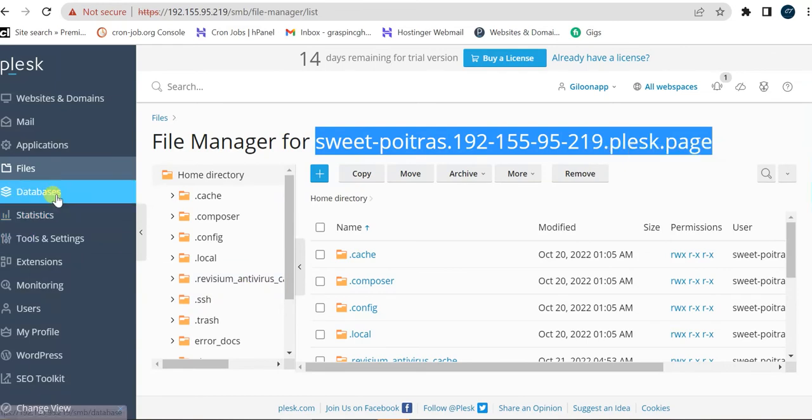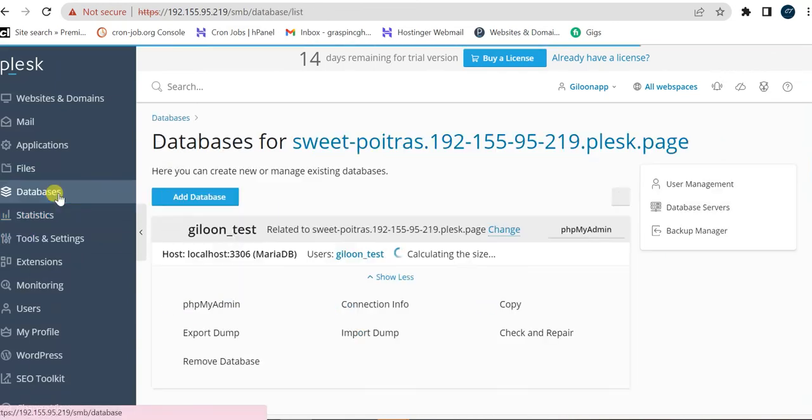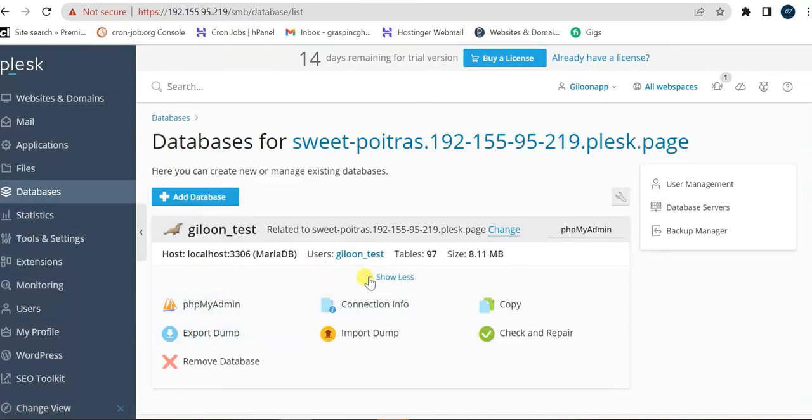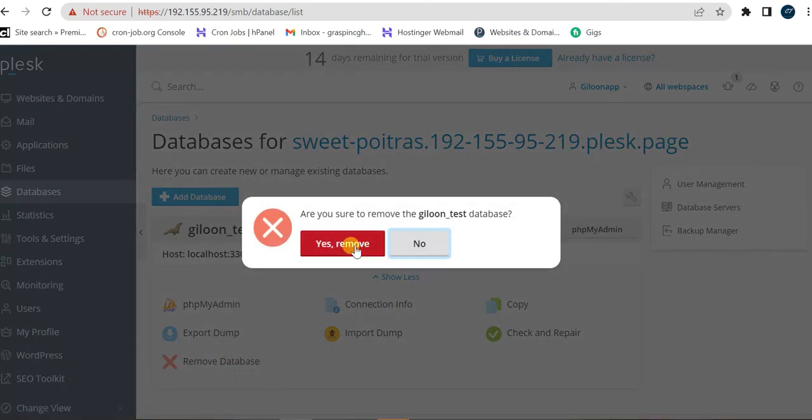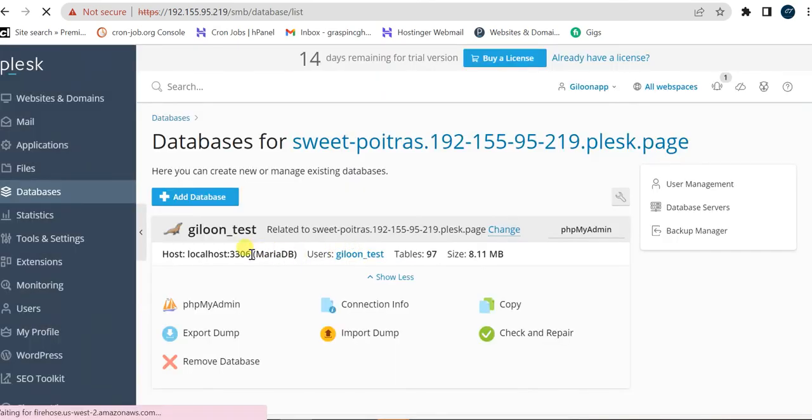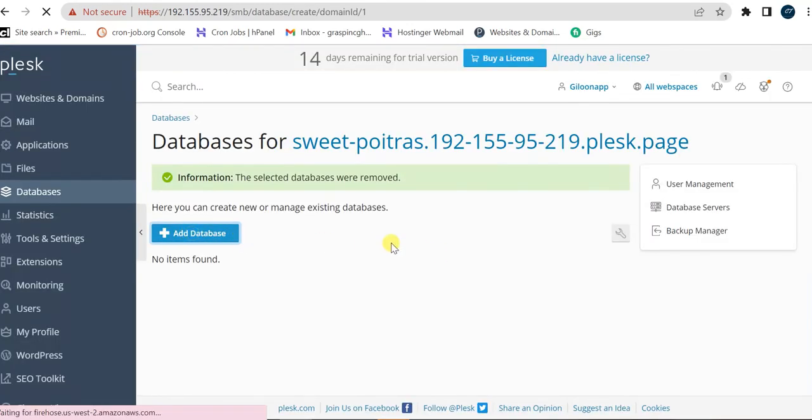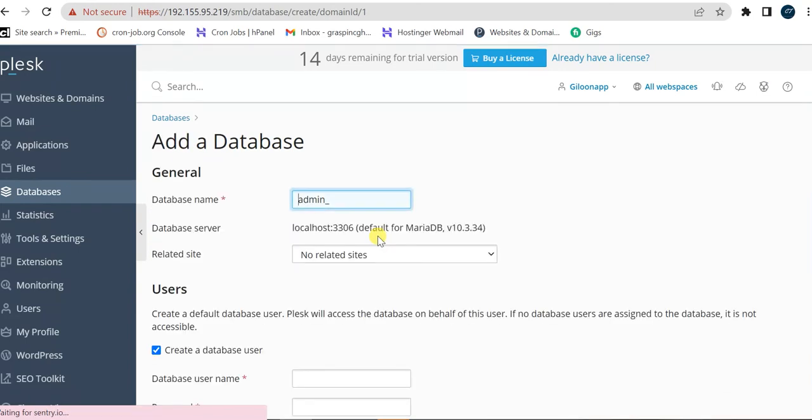And at the same time, we can also create a database, just like the way we create a normal admin database. So I can remove this database, and I can add a new one. Just make sure you keep your database name.